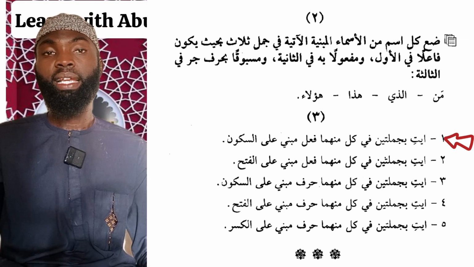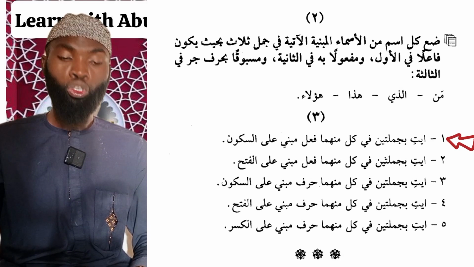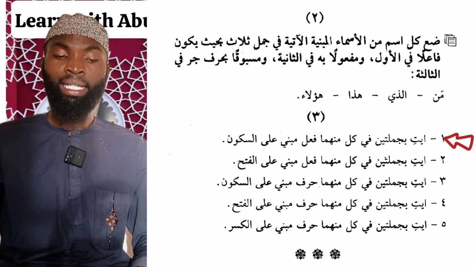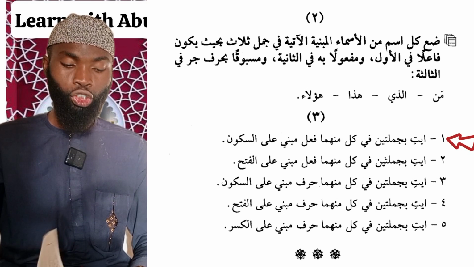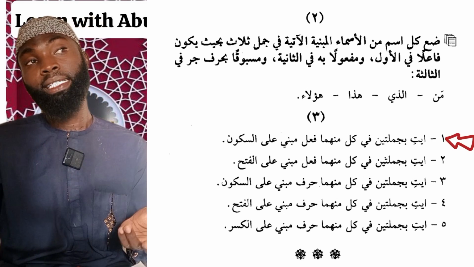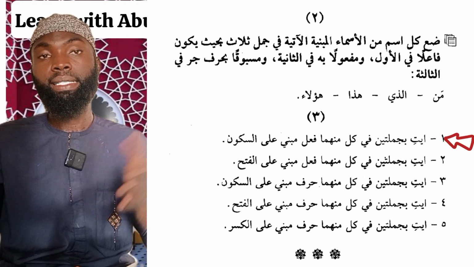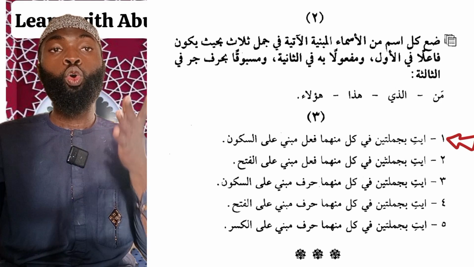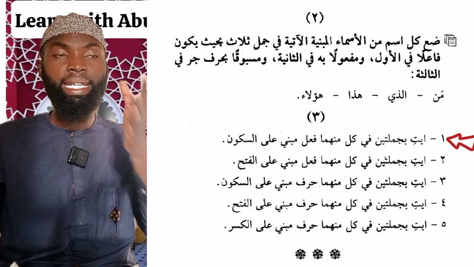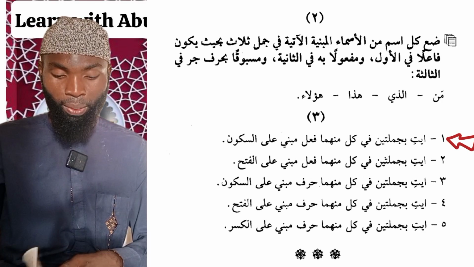Moving on to Tamrin Thalis, exercise number 1. The first instruction says iti bi jumlataini fi kulli minhuma fi'lun mabniyyun ala sukun. Form 2 sentences. Each of these sentences should have a verb which is built upon sukun. An example, I can simply say uktub ya Muhammad, oh Muhammad, write. Next, I can say kul ya Hamid, eat, oh Hamid. Here we have 2 command verbs, and they are built upon sukun.